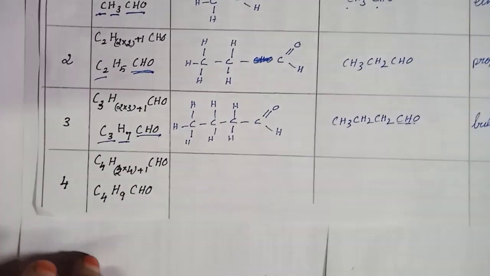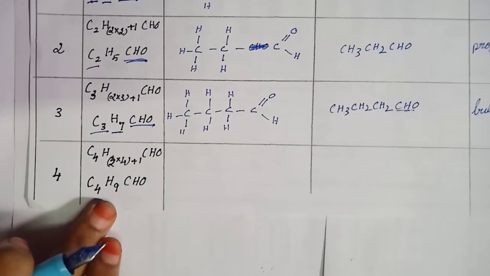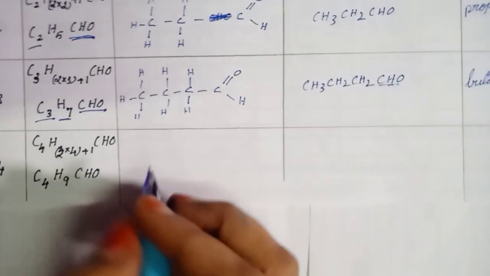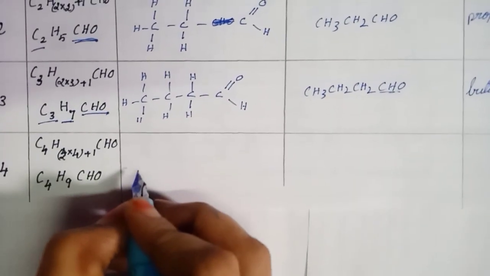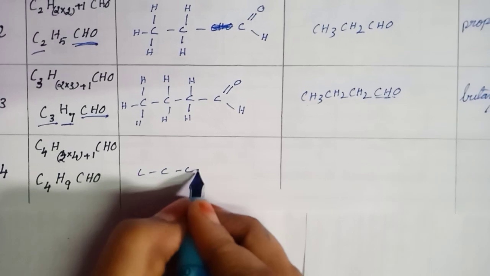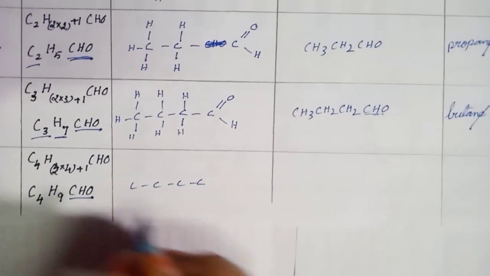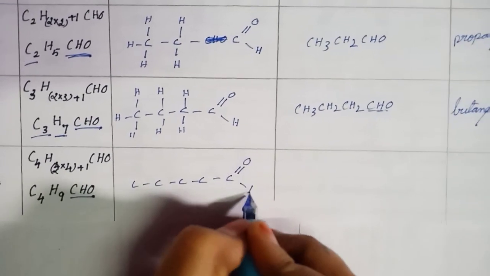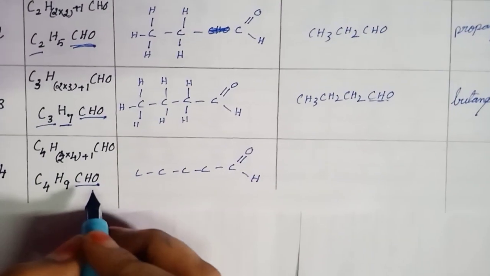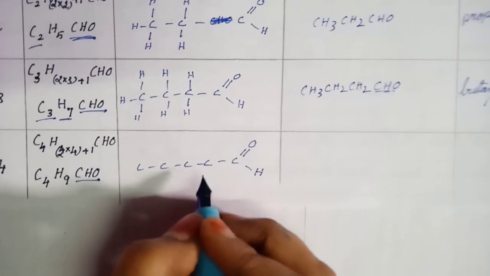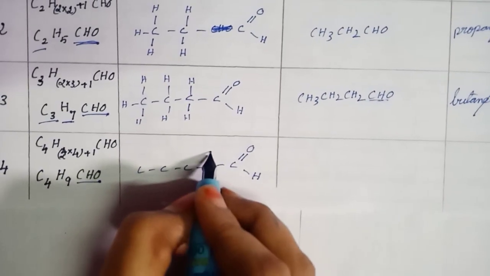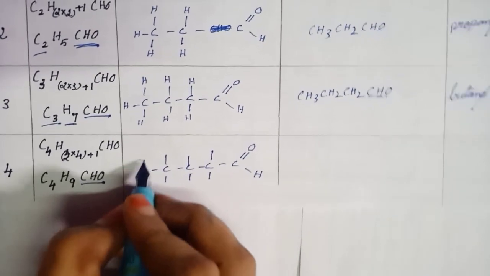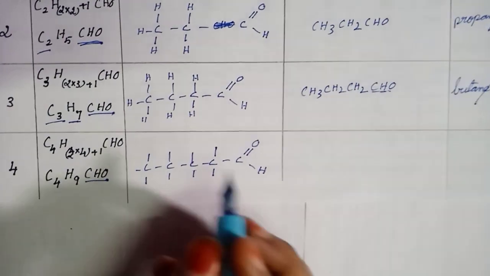I substitute in the general formula and get C4H9CHO. Now the structural formula: C4, 1 2 3 4, and the functional group. Here in the structural formula we draw the structure of the functional group, not directly write CHO. Next the framework. This is surrounded by 2, it needs 3. Here also it needs 2, it needs 3. Framework completed.